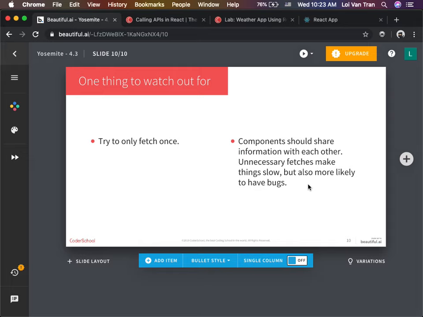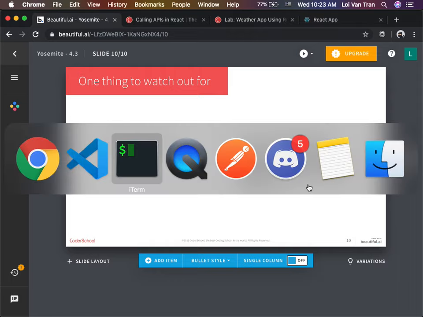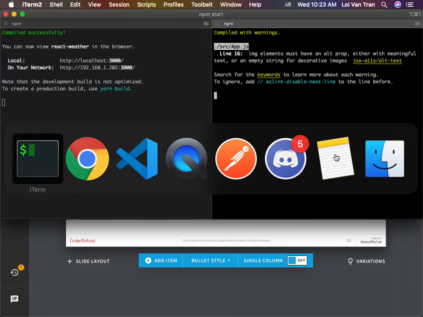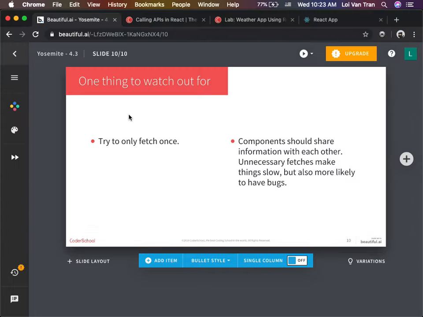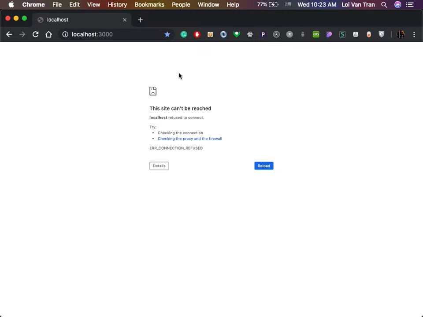Okay, so we should only be fetching one time, right? And our components should be sharing data, right? So we're going to do that, actually, now that I think about it. We're going to create a bunch of components, and then we're going to create some simpler components in order to get a feel of how to create components. Okay, so do we have any questions so far? Fine, you guys see the app, right? What else? Do you have any questions? You guys understand what's going on here?